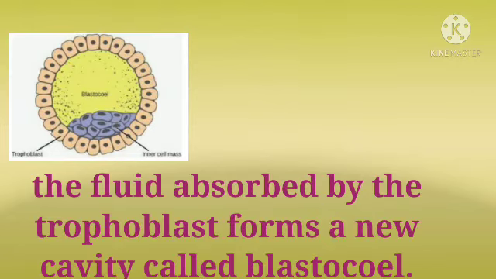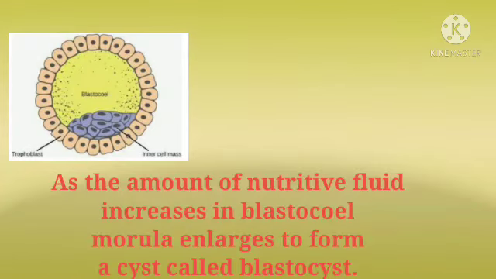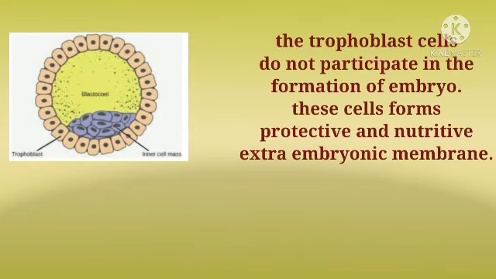The fluid absorbed by the trophoblast forms a new central cavity called the blastocoel. As the amount of nutritive fluid increases in the blastocoel, the morula enlarges to form a cyst called the blastocyst.